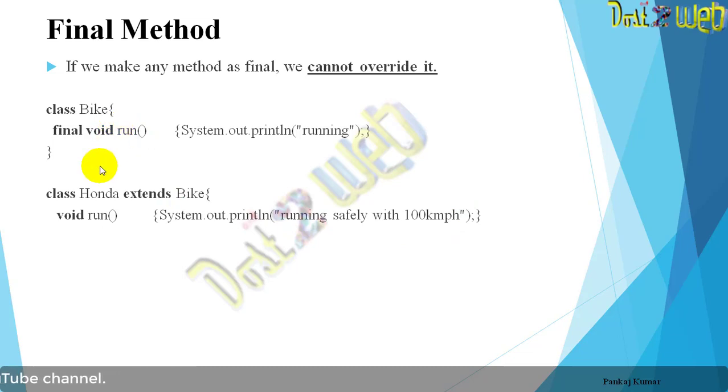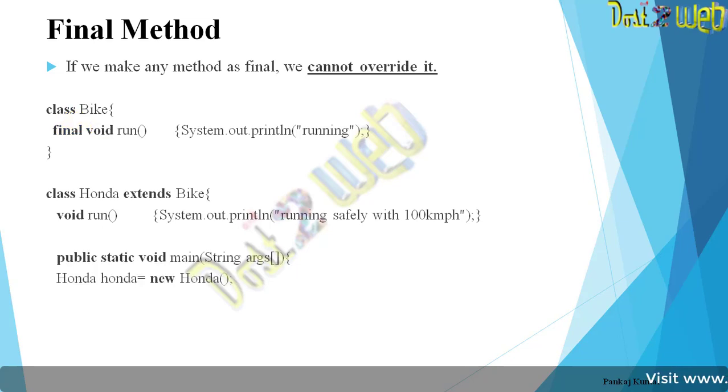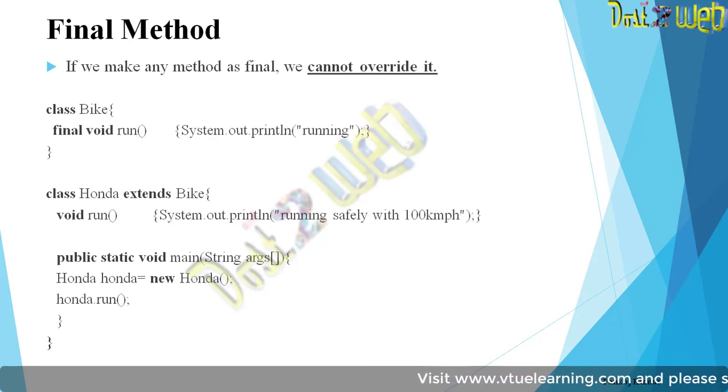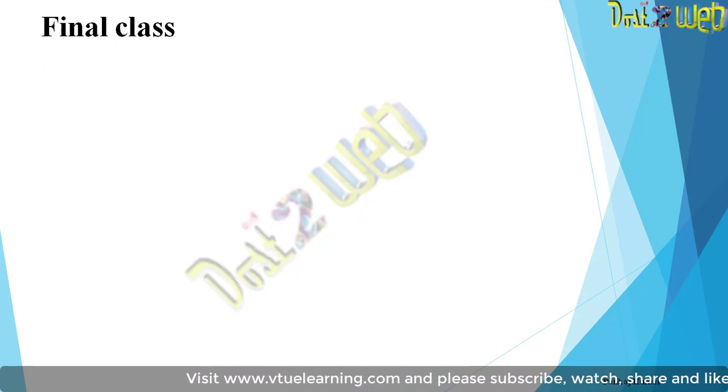You are trying to override the method, but it is not possible because you have already defined the method run as final, that is the constant, it will not change. So when you create the object and try to run the method, the same way you will get the error. So remember, final means constant.